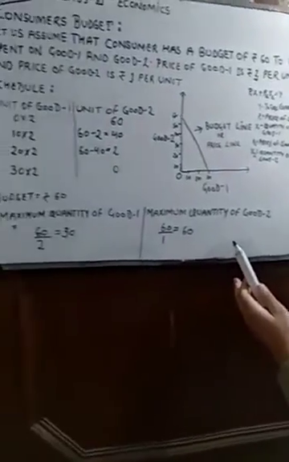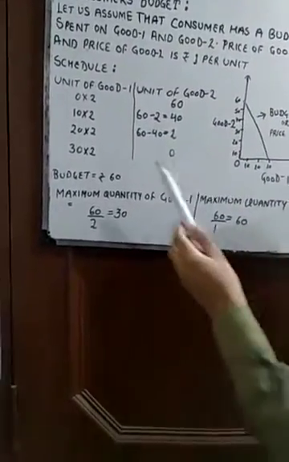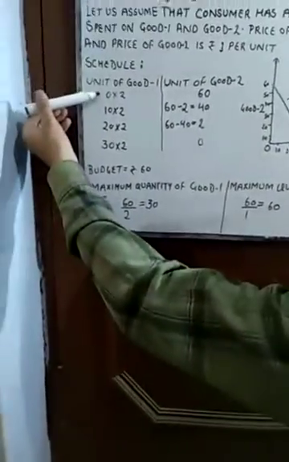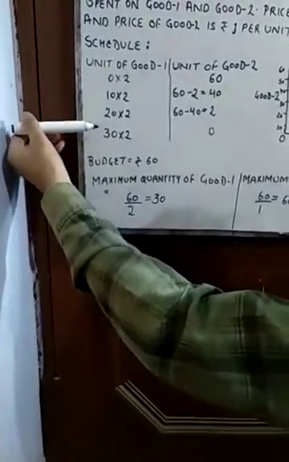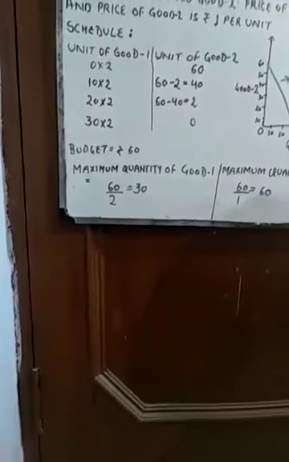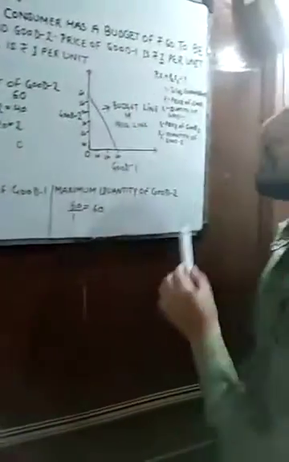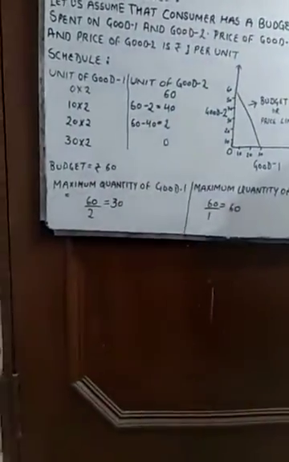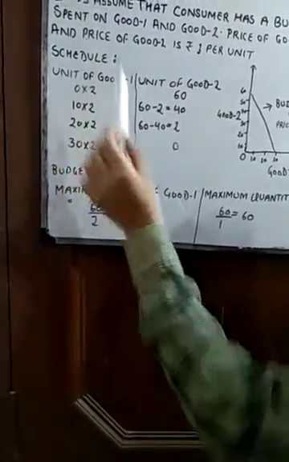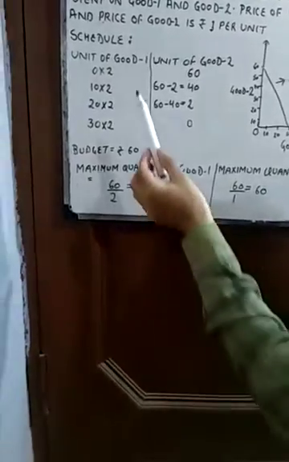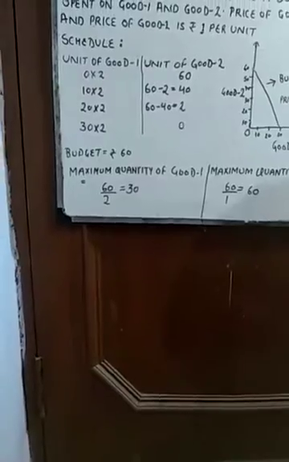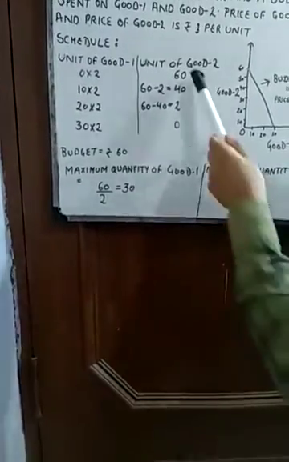So let us make a schedule. First we have the units of good one. These are the units: 0, 10, 20, 30. And this is the expenditure, because you know that the price of good one is rupees 2, so I have multiplied all these values. We have a budget of rupees 60. 2 into 0 is 0. It means that all the money we have spent on good 2.